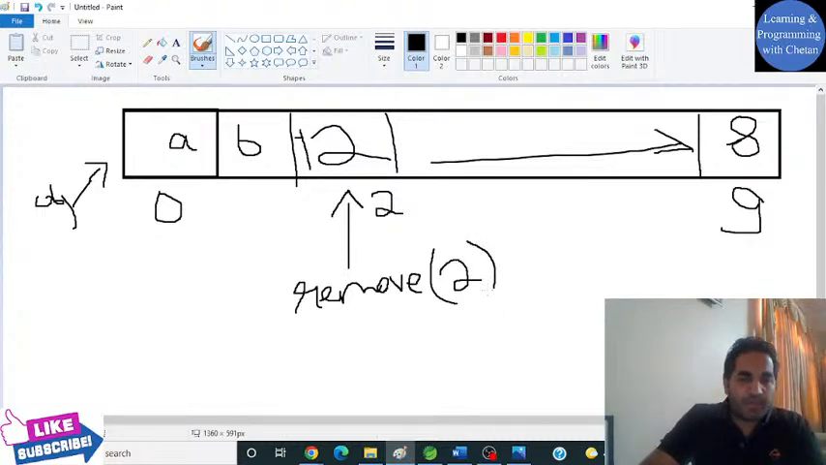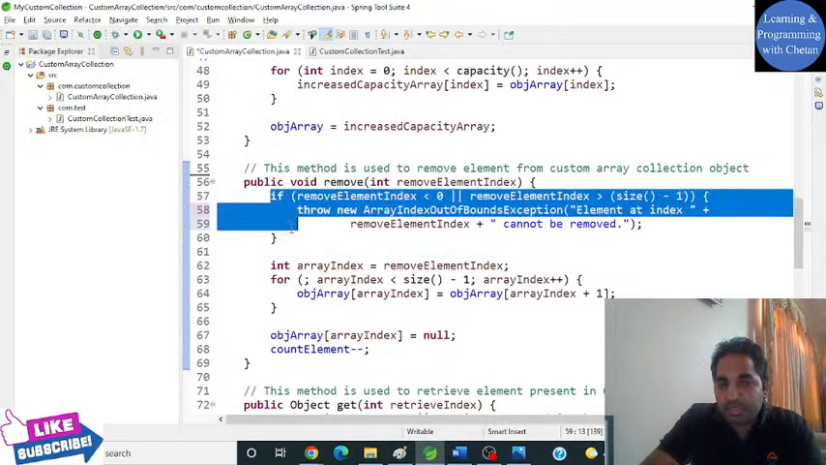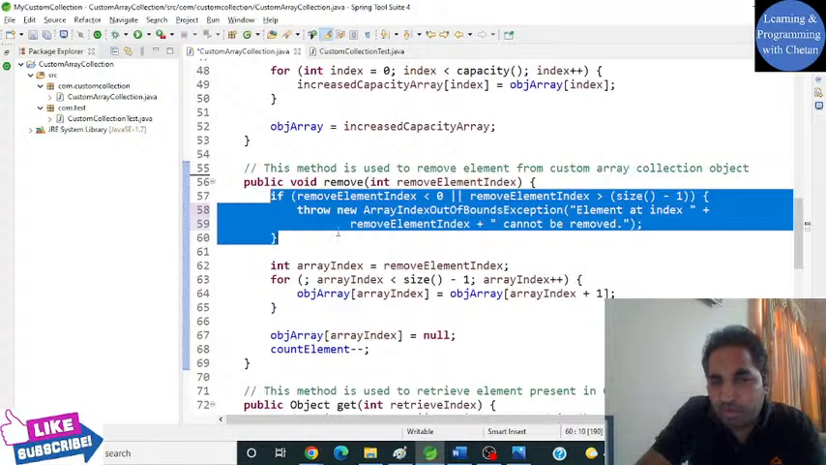Now, my dear friends, before removing, what we should check is that this index should be within this range, right? Suppose you are trying to remove an element at index value 12, but the length of your collection object is 10. Then in that case, you will get an array index out of bound exception, right? And it should not be less than the initial index value. So this is what we have written in the initial lines of our remove method.